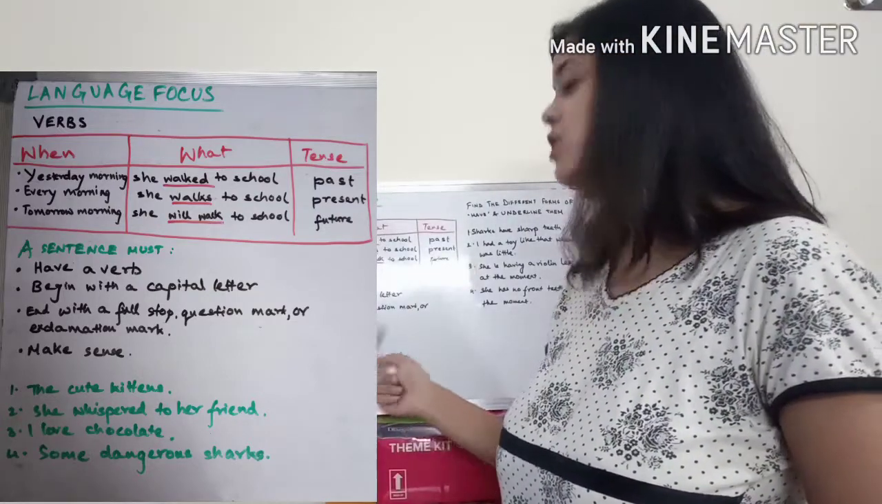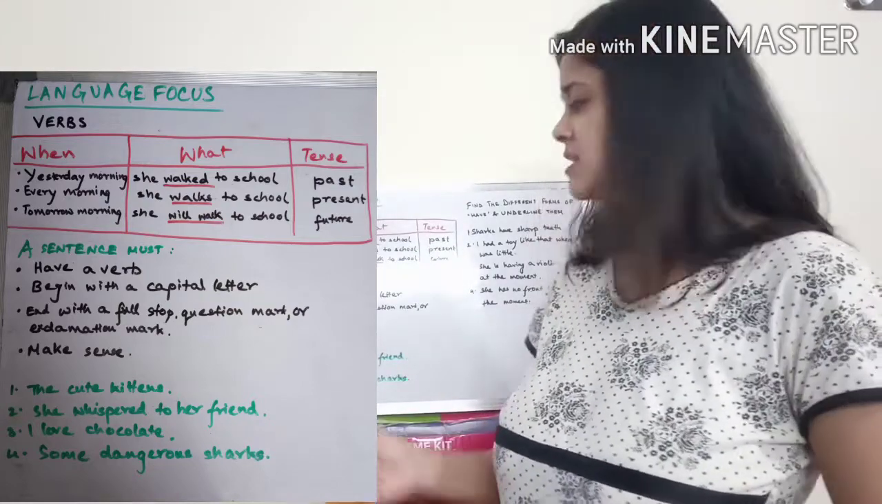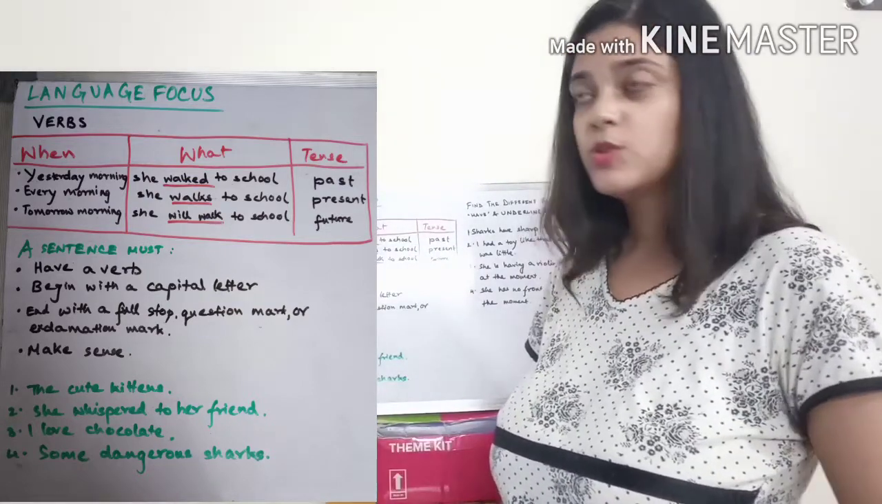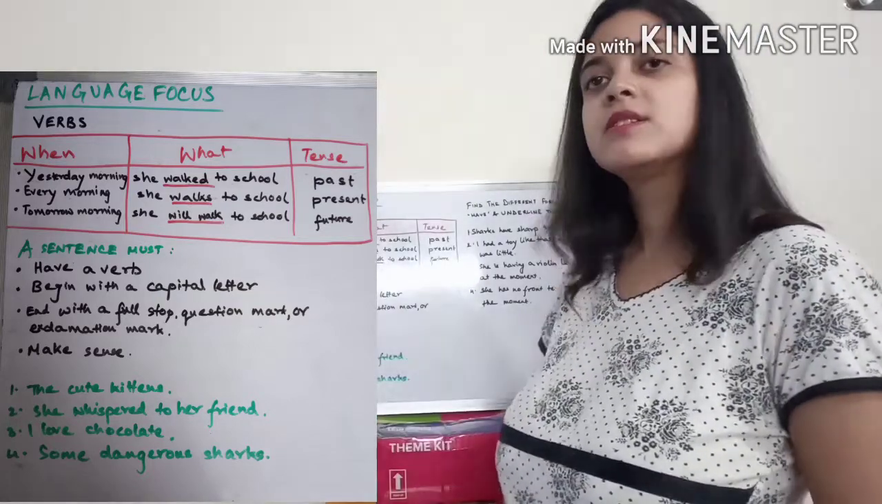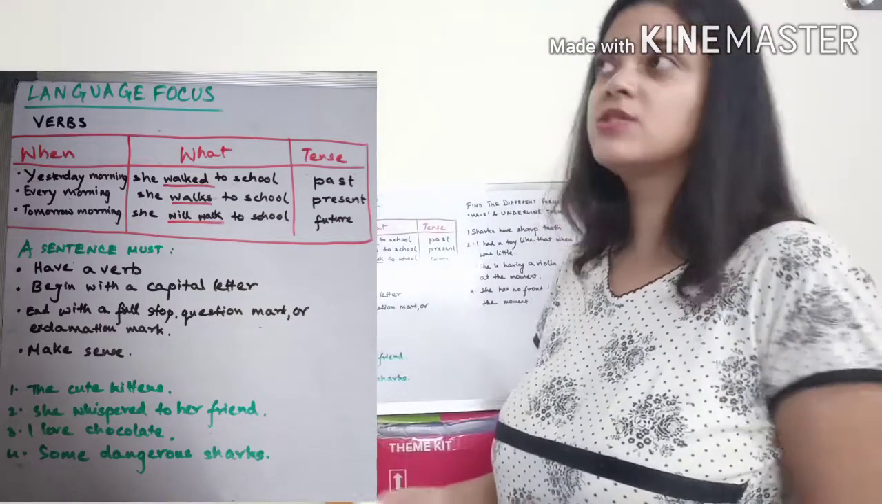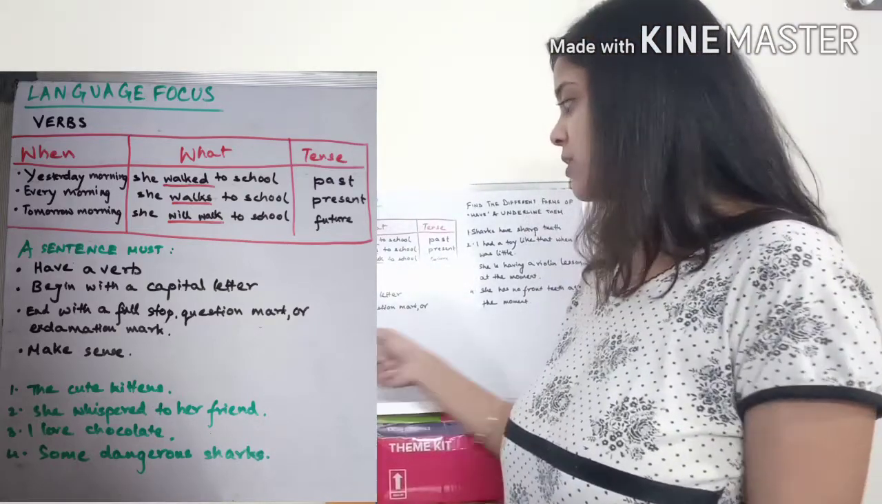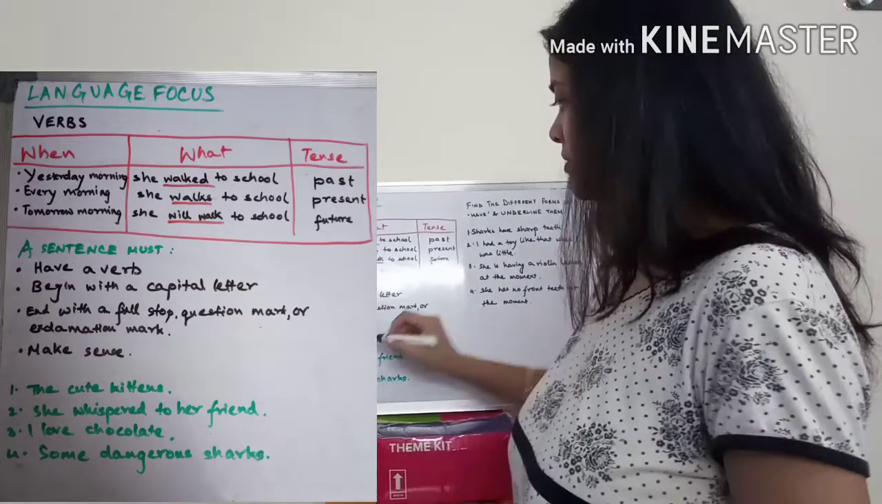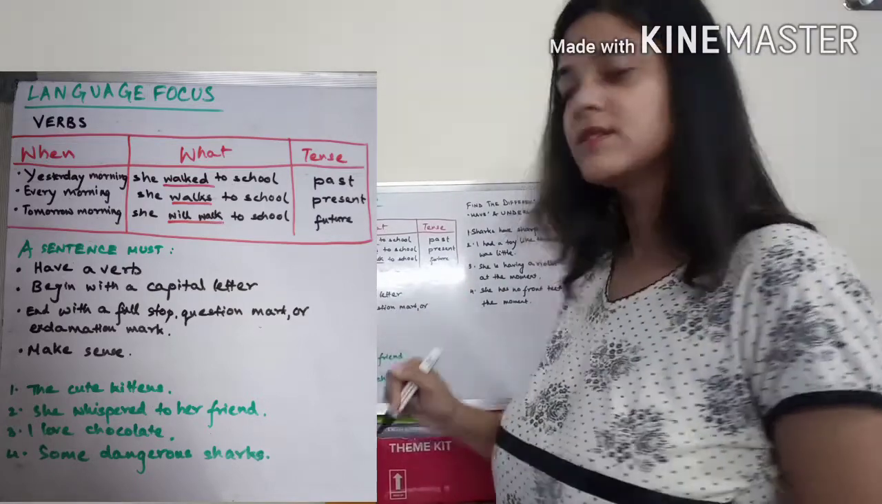Number one, the cute kittens. Is it a statement? Does it have a verb? No. So it's not a statement. Where is the verb in this sentence? The cute kittens. So it doesn't carry a meaning. It's just a phrase. The cute kittens. Okay. So it's not a statement. So I give a cross. This is not a sentence.